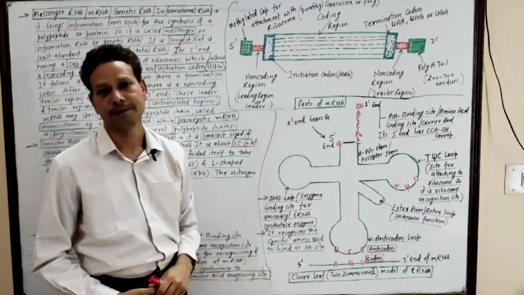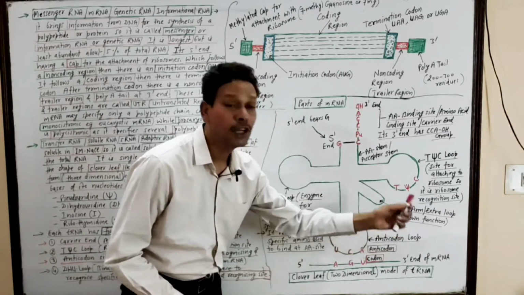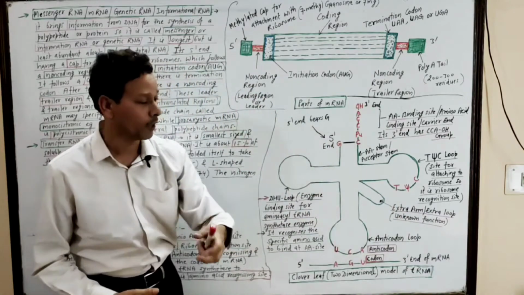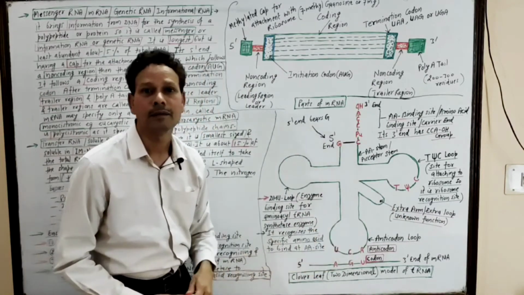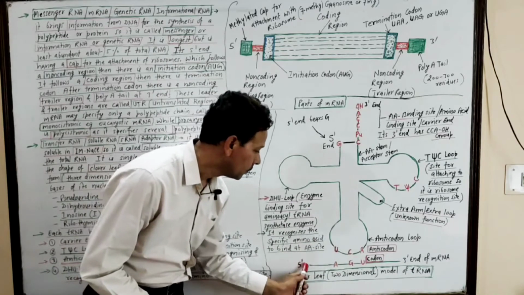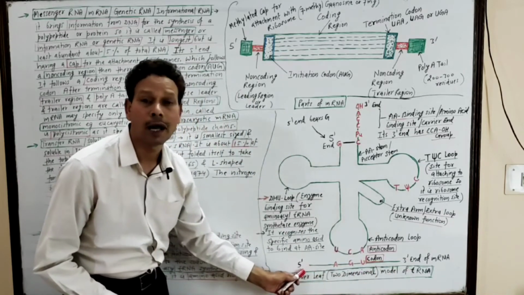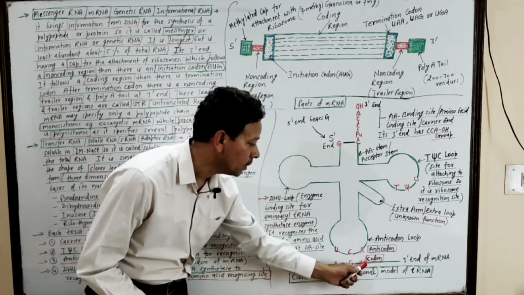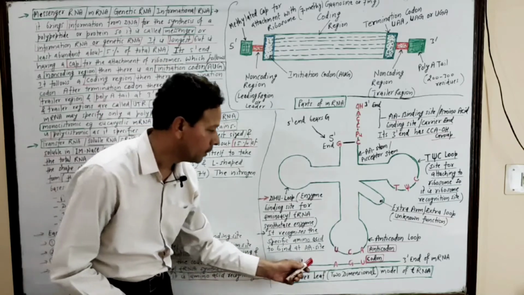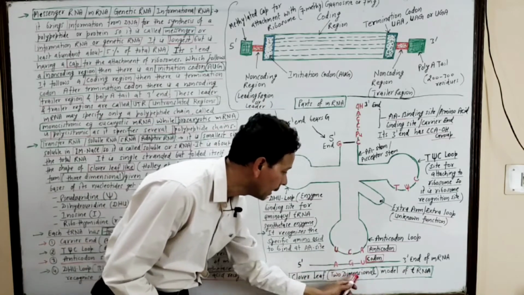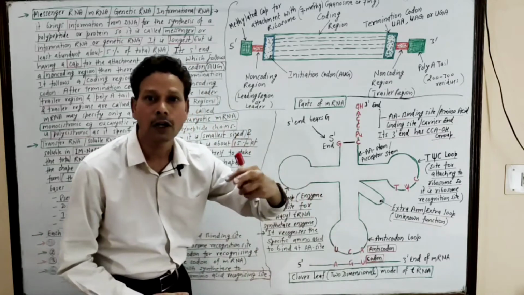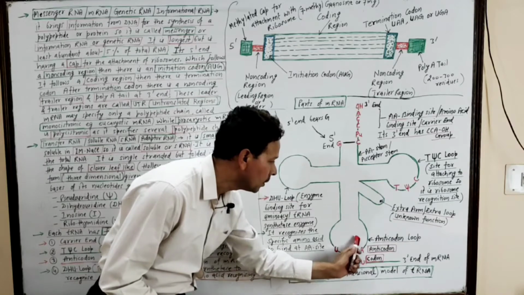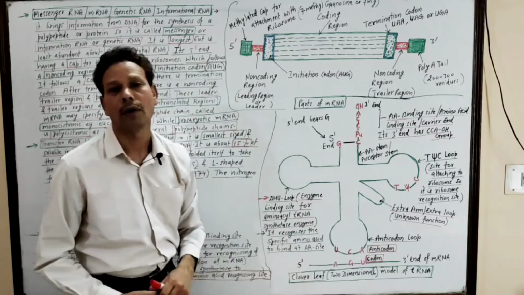Next loop is the anticodon loop. It means this anticodon loop possesses 3 bases, UCA, which recognize the definite sequence of the mRNA. This is the mRNA molecule, its codon AGU, and this sequence of 3 letters present on the mRNA is the codon, while the sequence of 3 letters present on this anticodon loop is the anticodon.